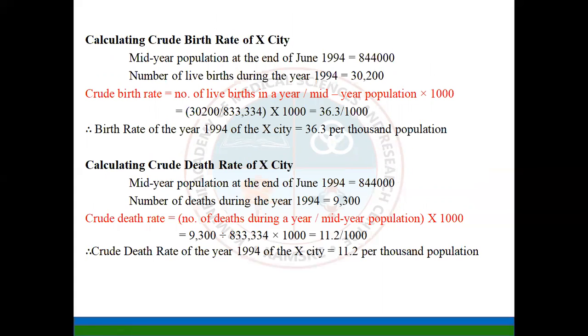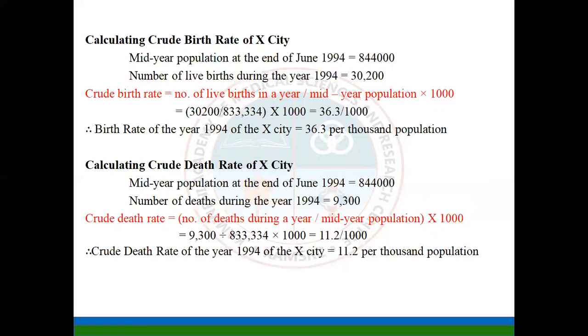What we have with us is the mid-year population at the end of June 1994, and the total number of live births during 1994. For calculating the crude birth rate, the formula is the total number of live births in that particular year upon the mid-year population. So we have 30,200 live births upon the mid-year population.